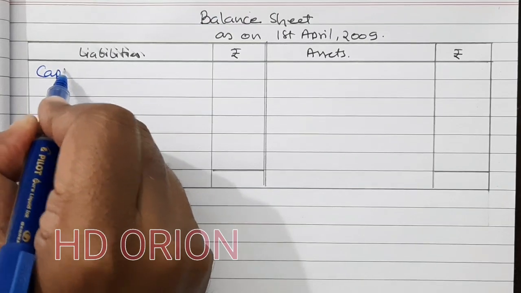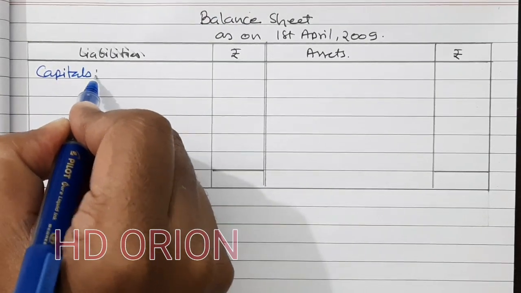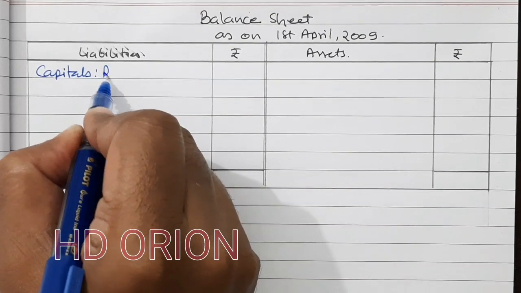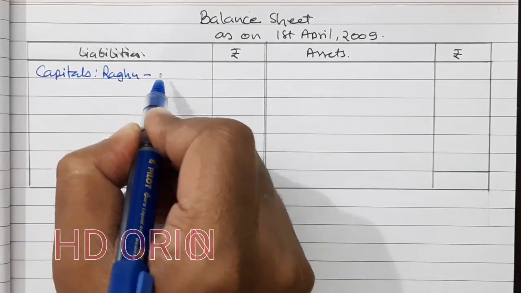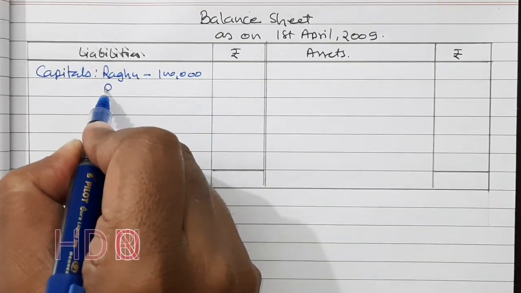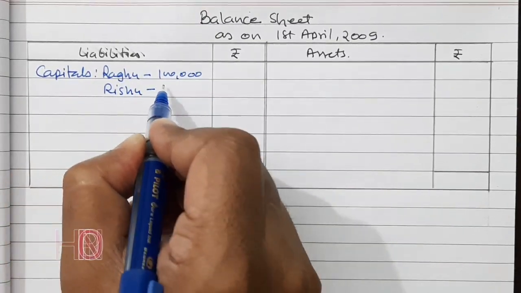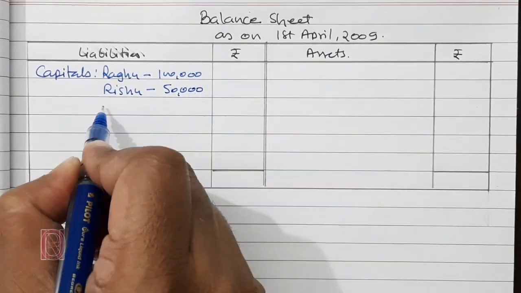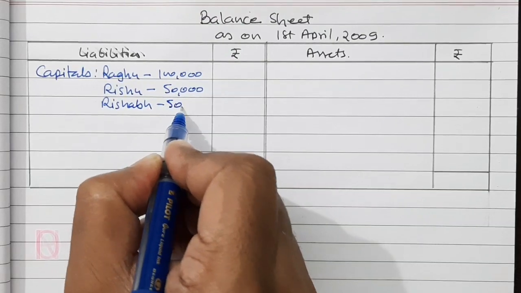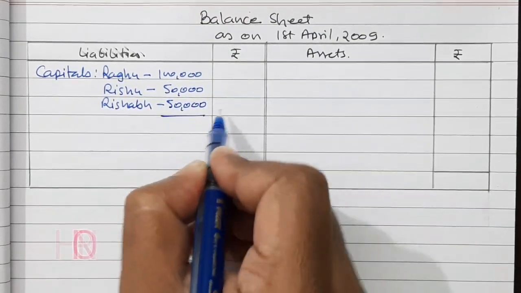Capitals: Raghu 1 lakh, Rishu 50,000, and Rishabh 50,000. Total capital of the firm is 2 lakh.